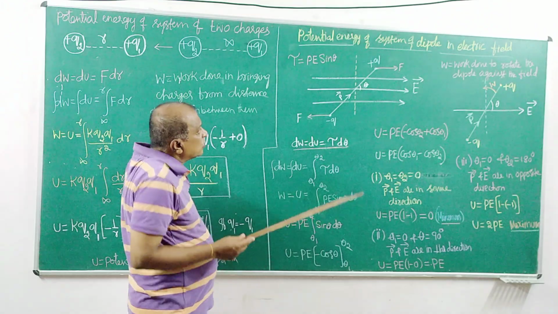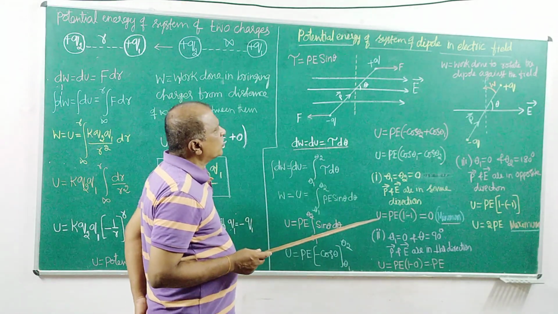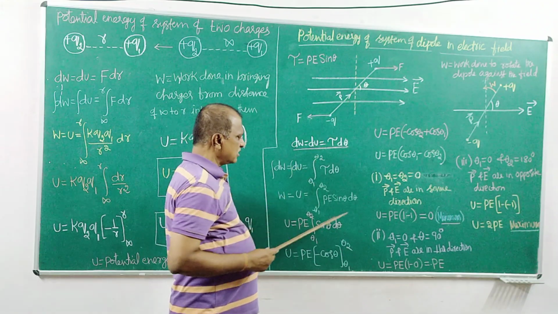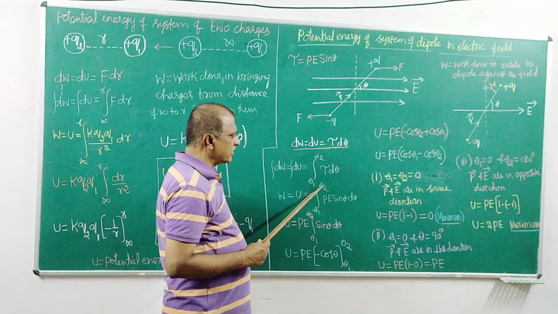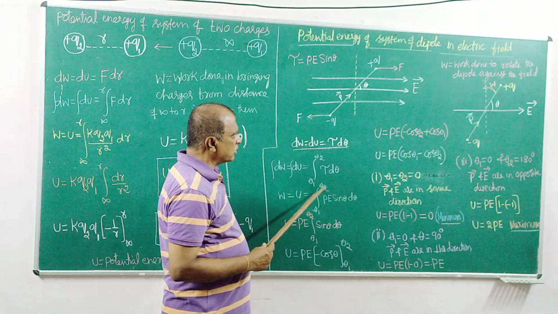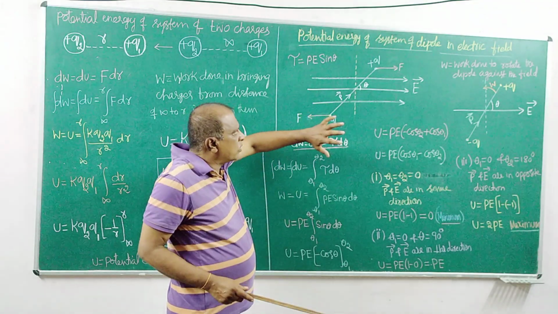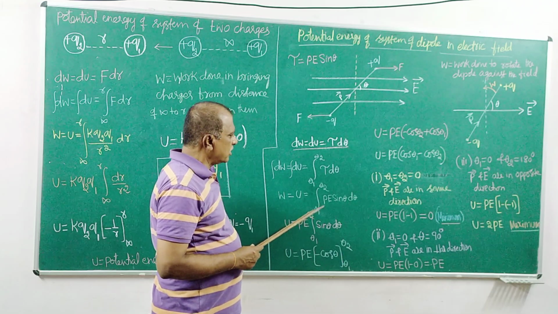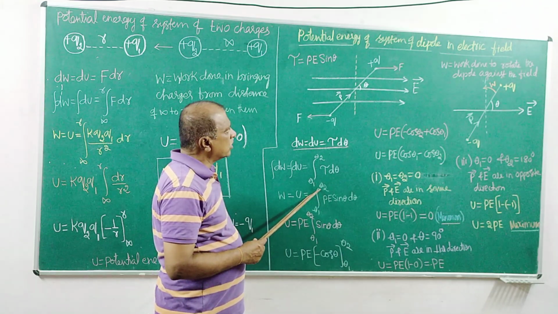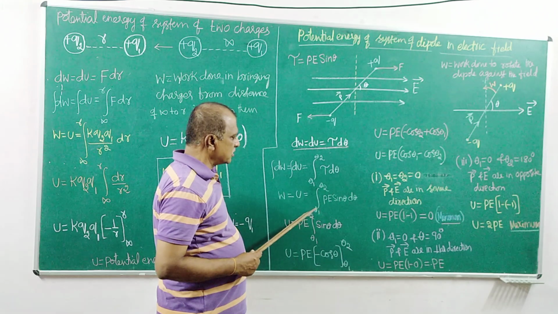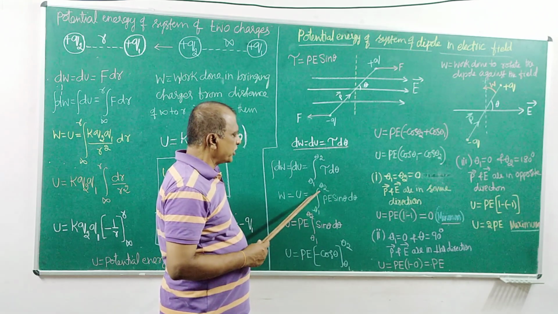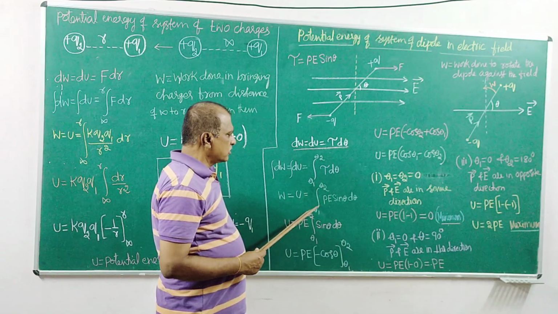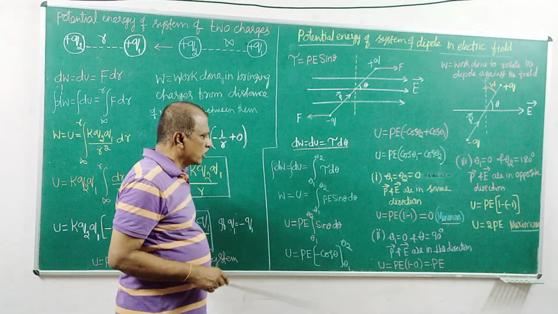That is the amount of work you are doing rotating the dipole anti-clockwise, from the initial angle theta 1 to the final angle theta 2. The amount of work done depends on the angle of rotation, from theta 1 to theta 2. Do the integration, and it gives the potential energy of the system.